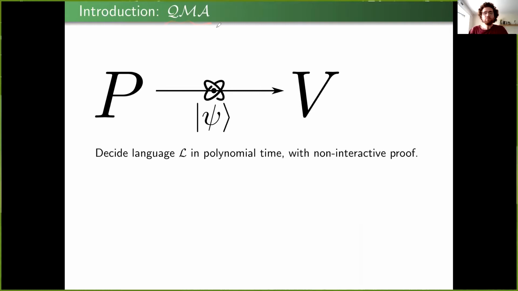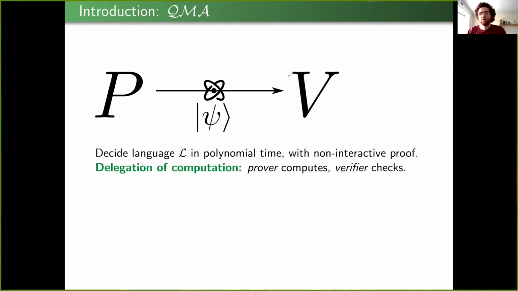QMA is the set of all languages that can be decided in polynomial time by a quantum algorithm that, from now on, I'll call the verifier, when it receives help from an all-powerful but untrusted prover P. And this help comes in the form of a quantum state. Now, this picture generally leaves the prover implicit, but I'd like to argue that it's actually useful to have this explicit image of the prover in our heads. And this comes from the viewpoint of delegation of computation.